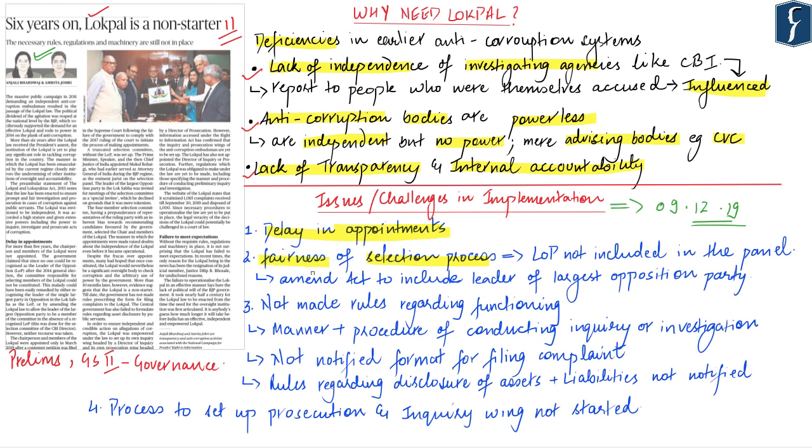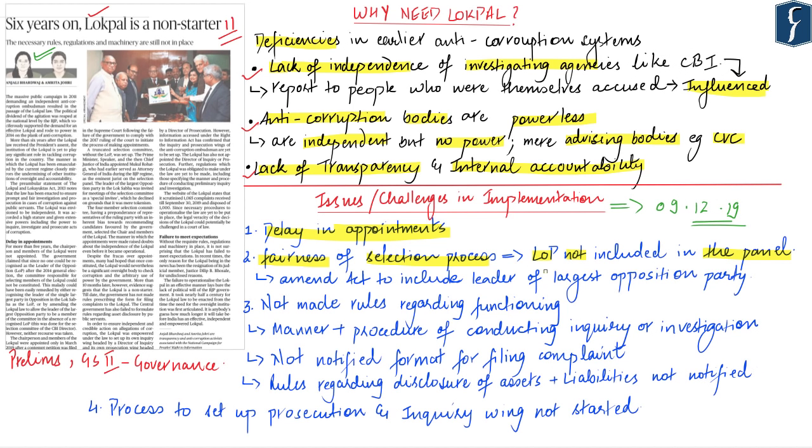However, the manner in which these appointments were made has raised doubts about the independence of the Lokpal even before it became operational. The major issue was that the Leader of Opposition was not included in the selection panel. Hence, a truncated selection committee was set up without the Leader of Opposition. Though the leader of the largest opposition party in the Lok Sabha was invited to the meeting as a special invitee, he declined on the ground that it was mere tokenism.